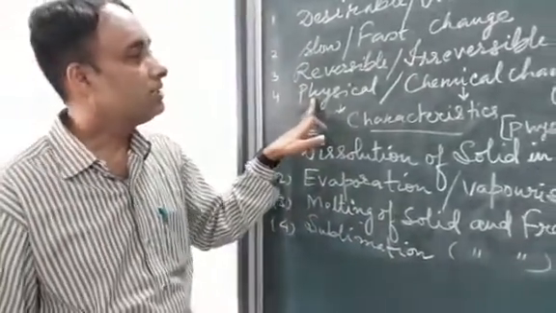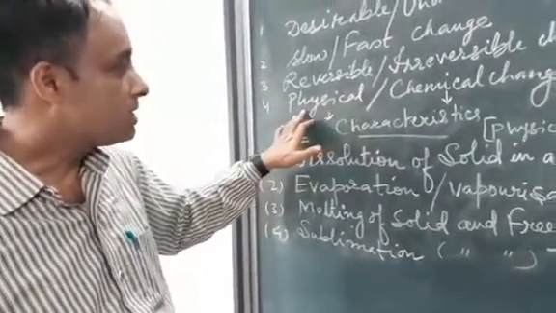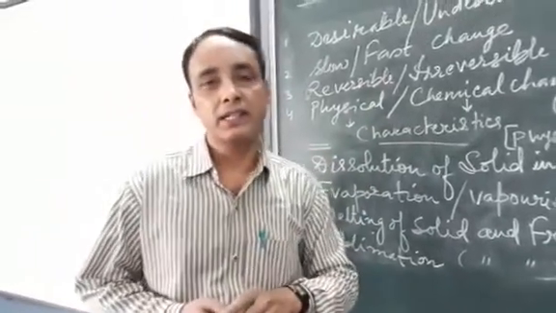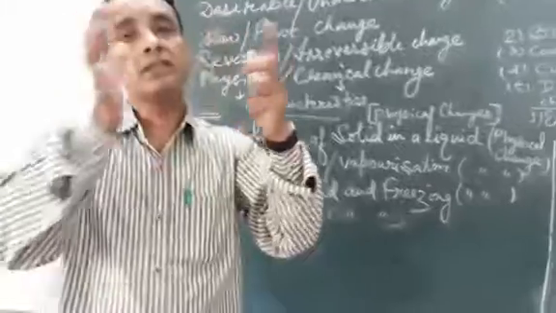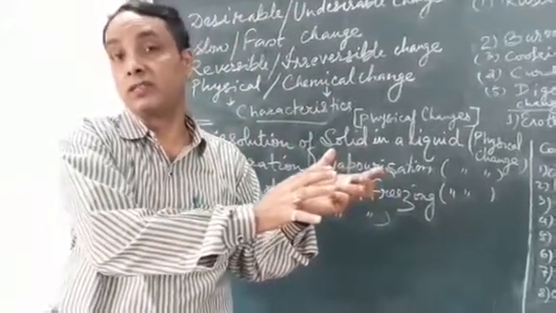Now, physical change and chemical change. Physical change is such a type of change in which once the reaction takes place, it can be reversed back to its original form.